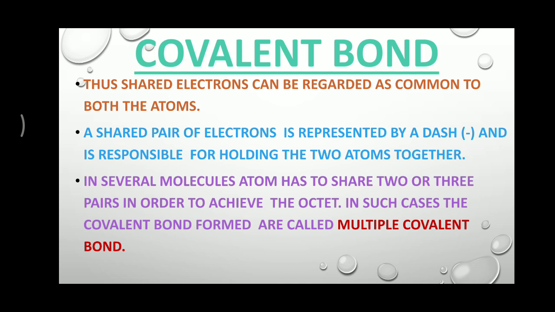You know that sharing or transfer of electrons occurs only to complete the octet or to attain the noble gas configuration. In some cases, atoms cannot attain their noble gas configuration by sharing a single electron, so they share 2 or 3 electrons, and in such cases the covalent bonds formed are called multiple covalent bonds. That is because they share not a single electron, they share multiple electrons, that is more than one. So these are called multiple covalent bonds.